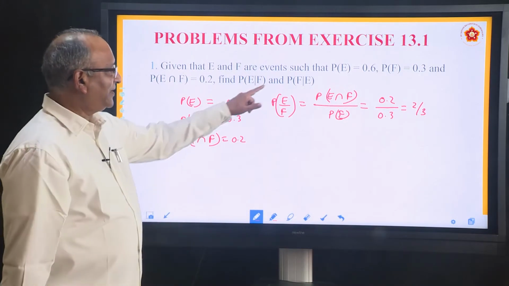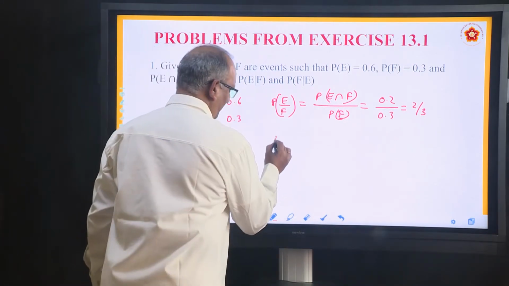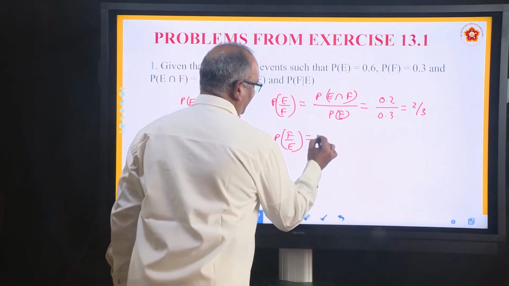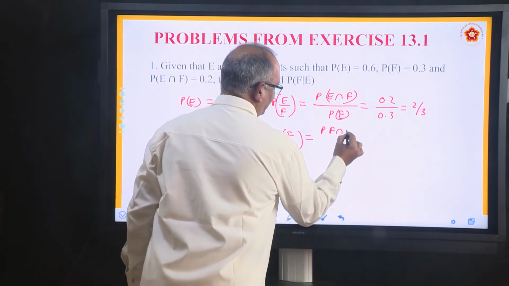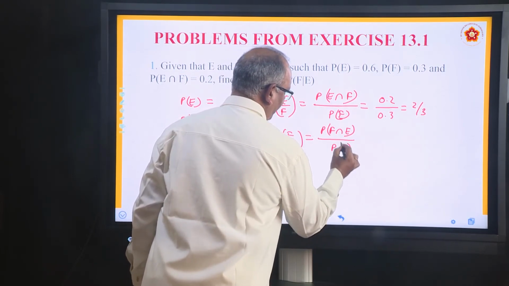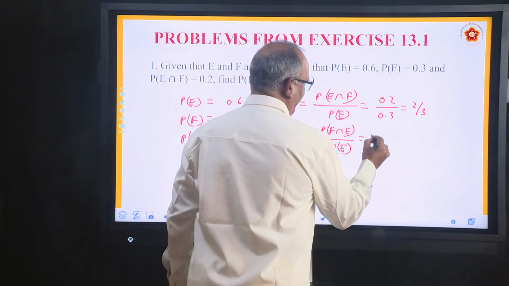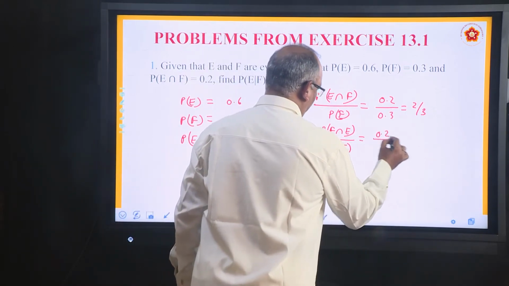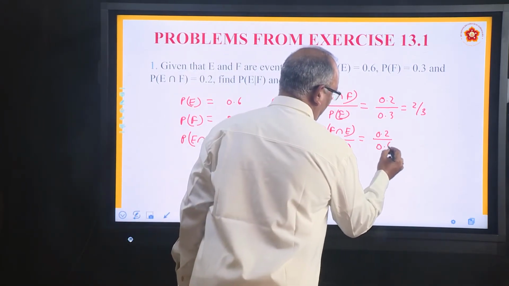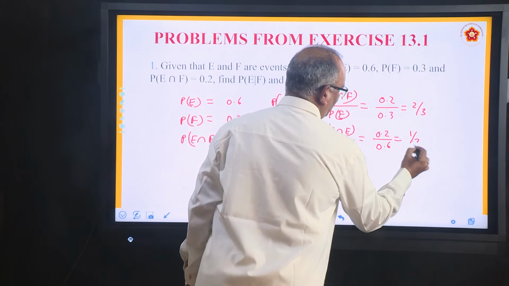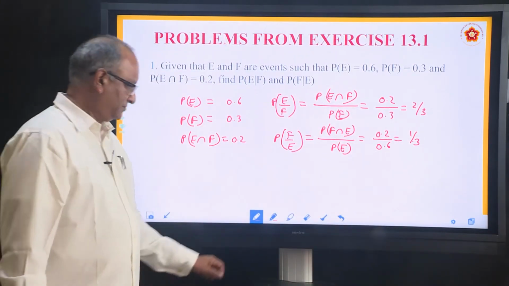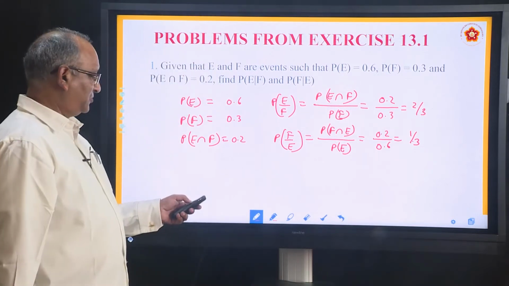Then he has asked to find F by E. So how will you find P(F/E)? Probability of F intersection E divided by P(E). What is it? Again it is 0.2, but now P(E) is 0.6. So it is 1 by 3. 2 by 6 is nothing but 1 by 3. Let us move to the next problem.